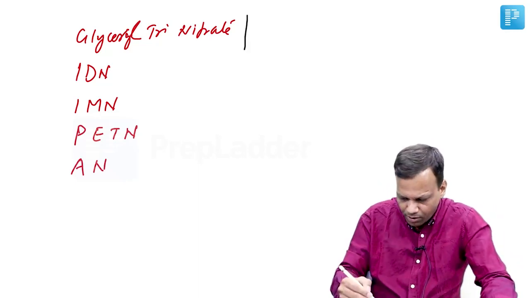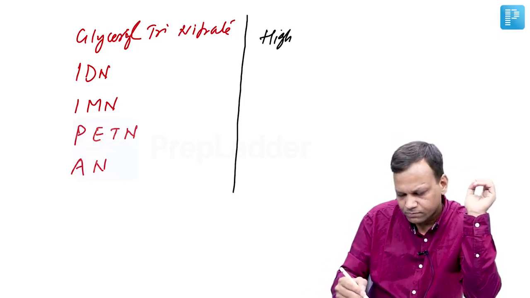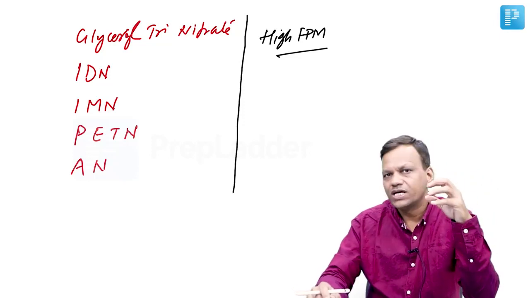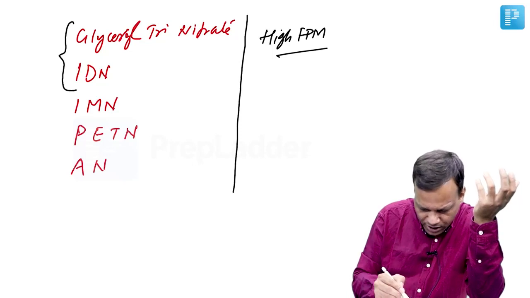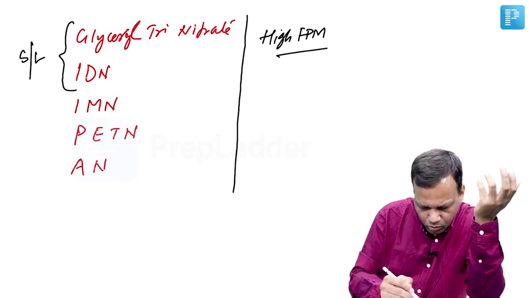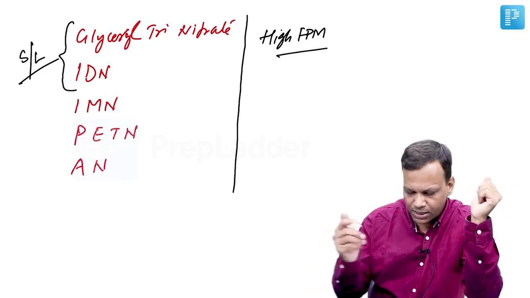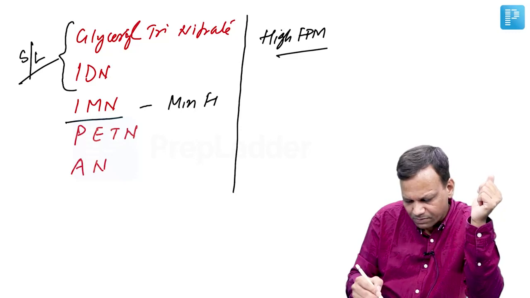The important point to remember, all of these have very high first pass metabolism. So they have very poor oral bioavailability. So they are usually preferred by an alternative route, which is sublingual. So in fact, the first 2 drugs are given by the sublingual route, and they are the drug of choice for an acute attack of angina. Second, isosorbide mononitrate has minimum first pass metabolism.